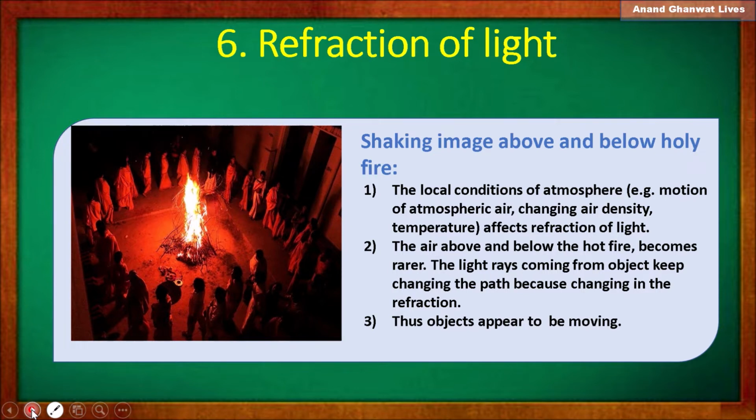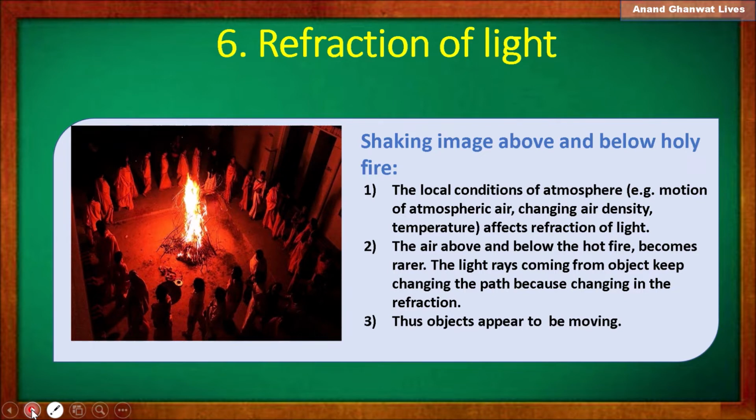You know that because of the holy fire, the air around the fire becomes hot. The temperature of air increases, and because of the hot temperature, the air around the holy fire becomes rarer and rarer, and hence there is a difference between the refractive index of air near the fire and of air far away from the fire. So that's why the light rays coming from the object keep changing their path.